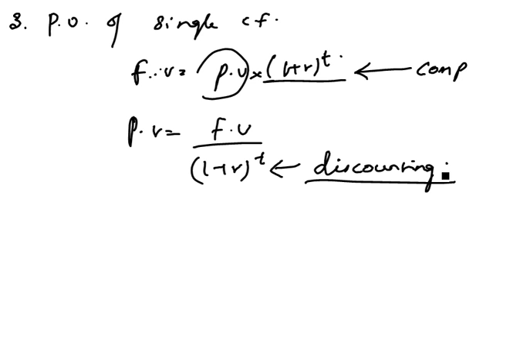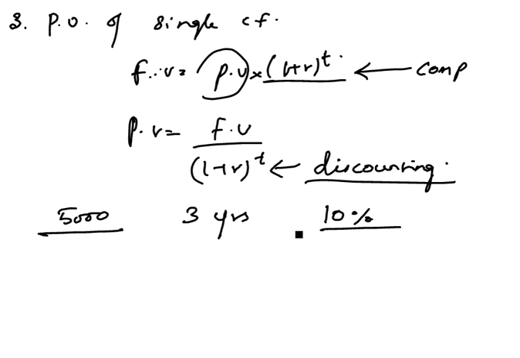So let's say we have 5,000 rupees. No, let's take it like this: this 5,000 rupees is going to be paid to us after 3 years by some guy, whereas the discounting rate in the market is 10 percent. Then what is the worth of this money today? If I get 5,000 rupees after 3 years, what is the worth of the money today?